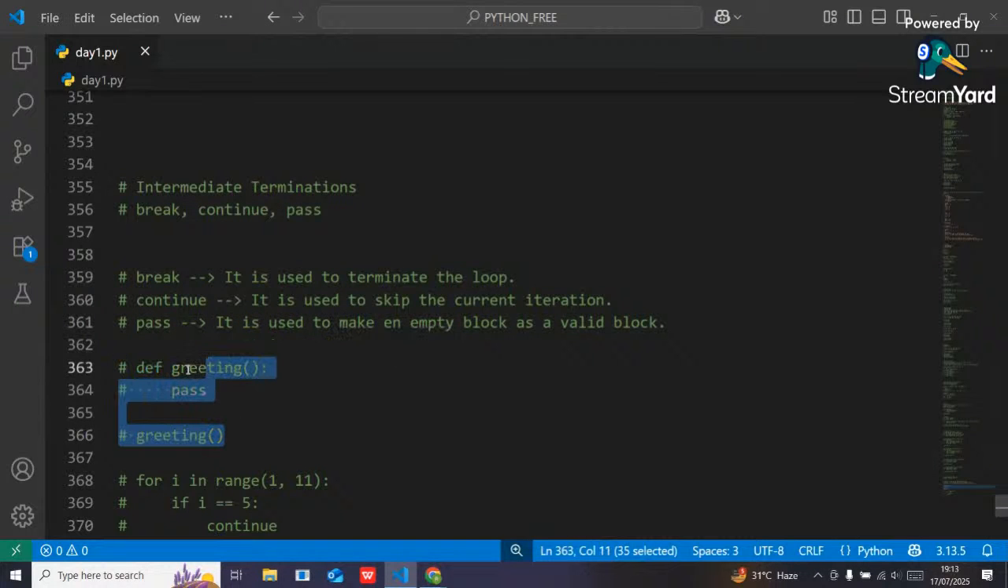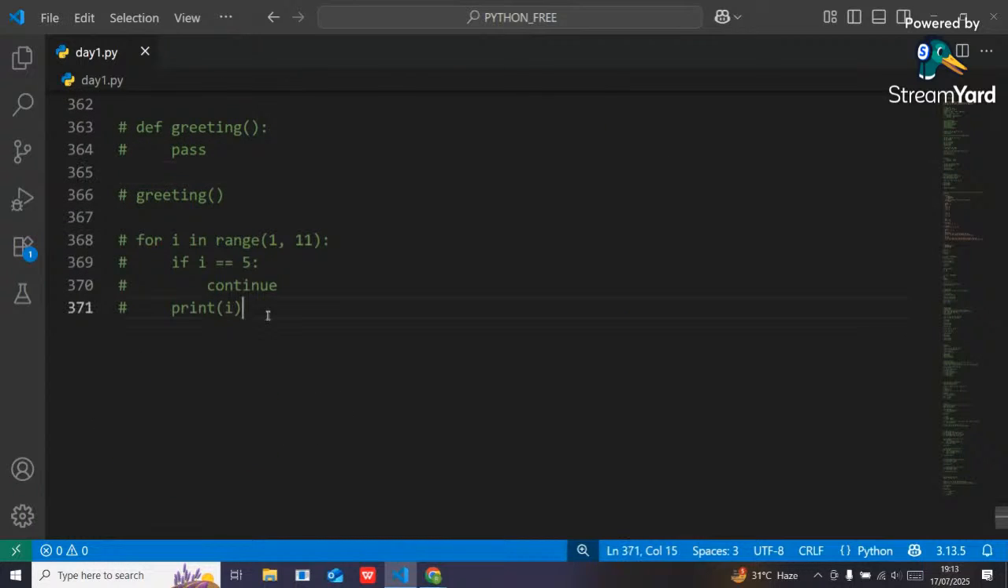Okay. So one more concept is there. After completing that concept, which will take hardly 15 minutes, we will move forward to the main topic, that is called OOPS, or Object Oriented Programming System.